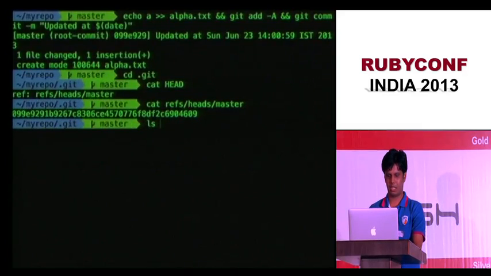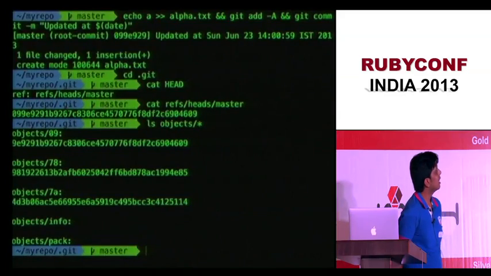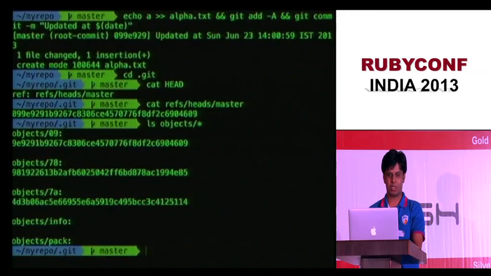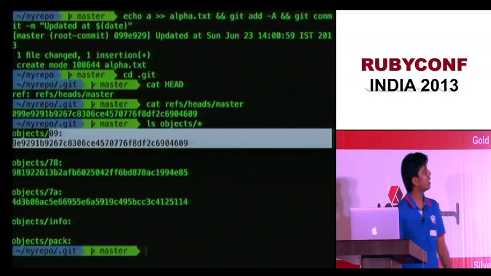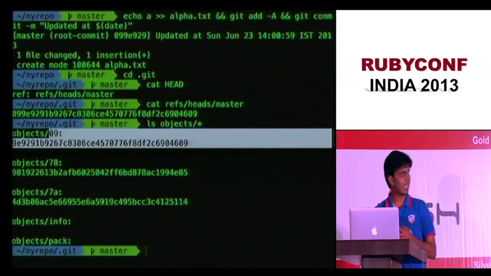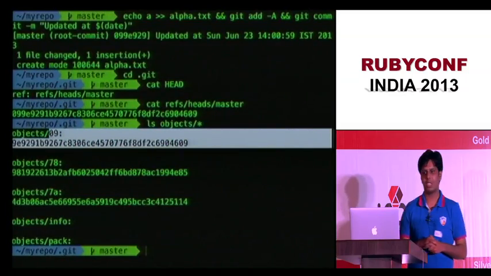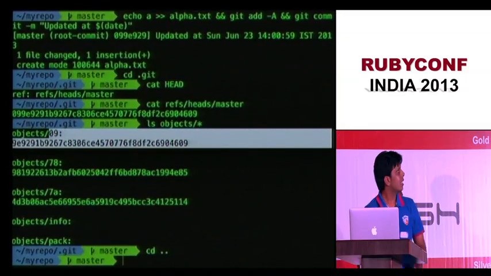So let me do this with a star. There we see the value. In fact, the first one is that value. This first object is exactly the same as that reference. So it's a hash, and the first two letters are a directory. The rest is a file inside that directory. So how did this hash come about? We understand that the hash we got from Git was a file, but how did the hash come from? Let's go back and look at this hash.